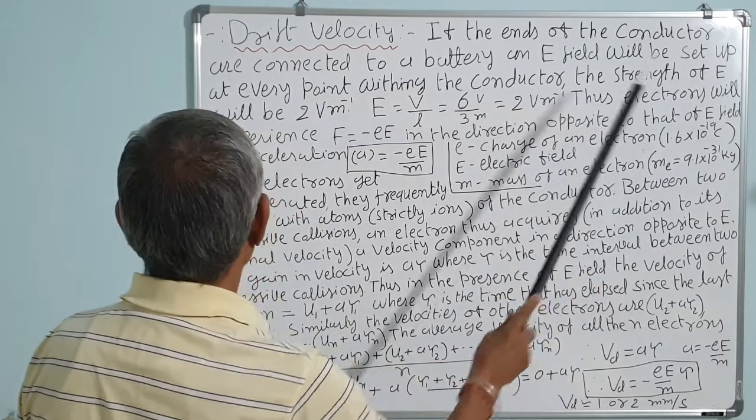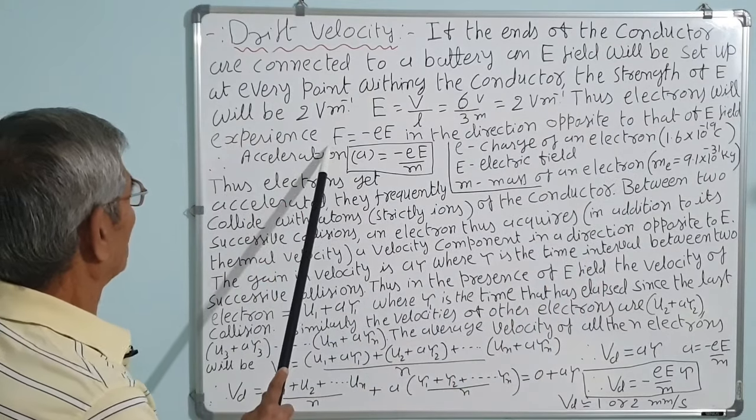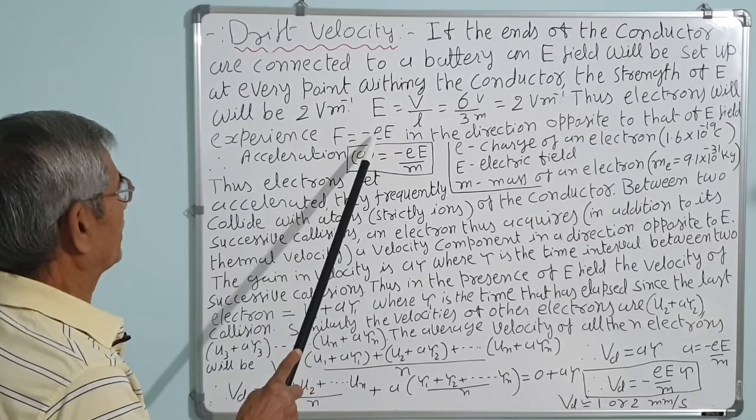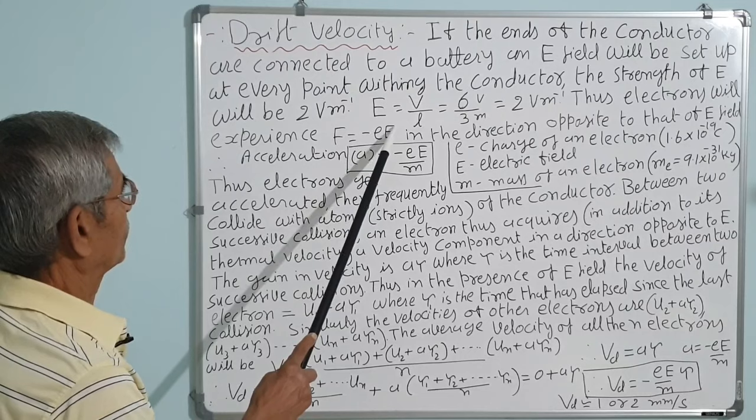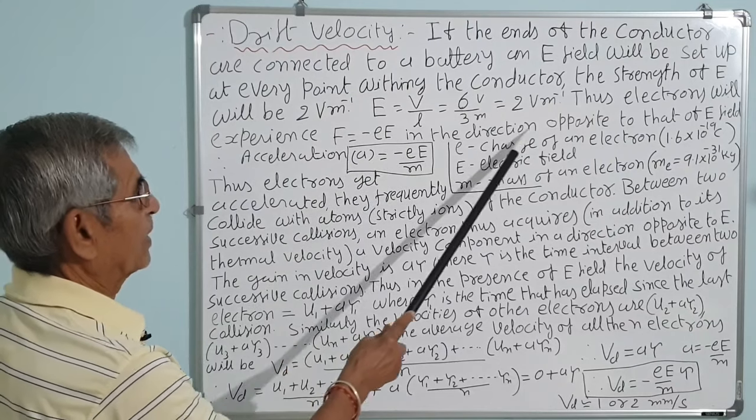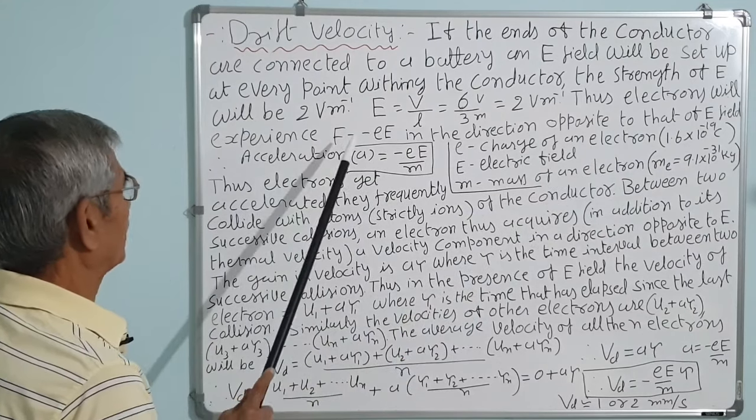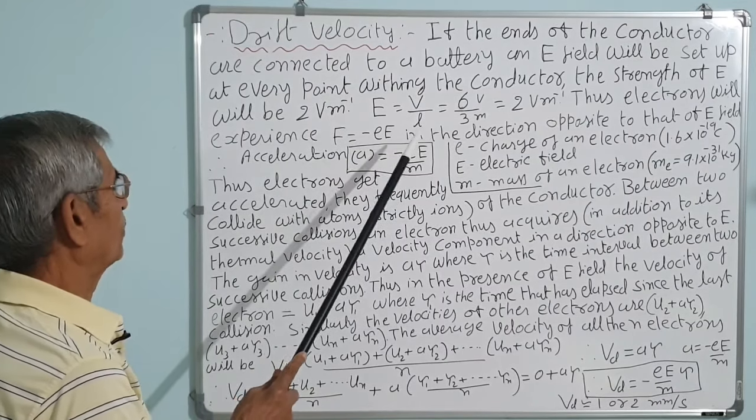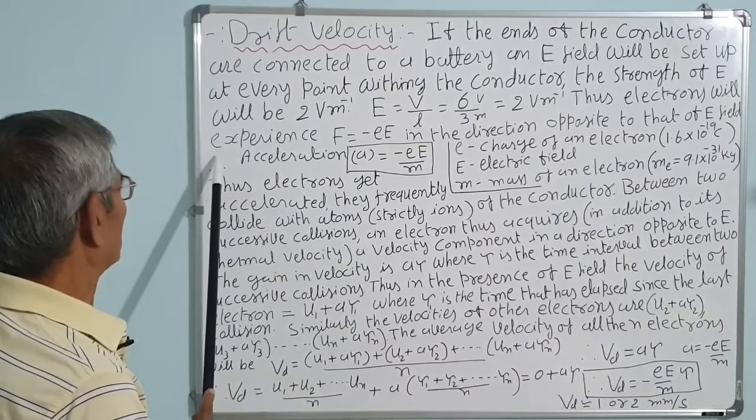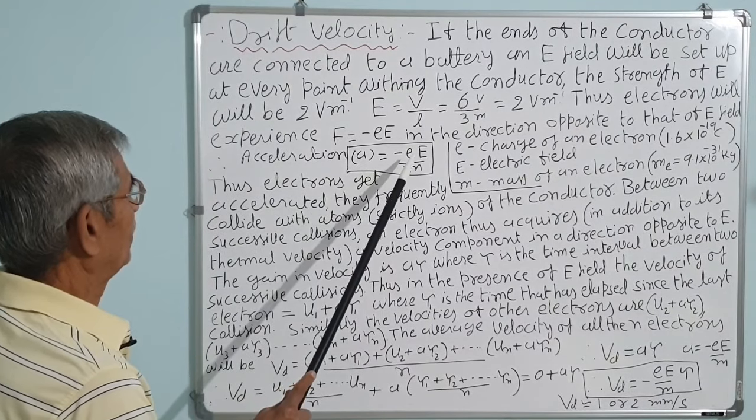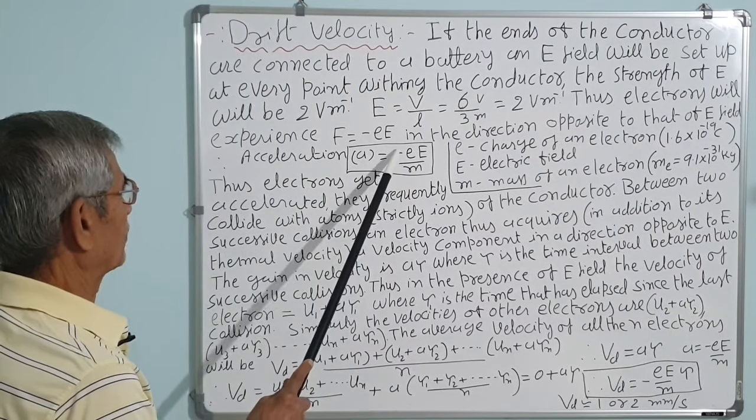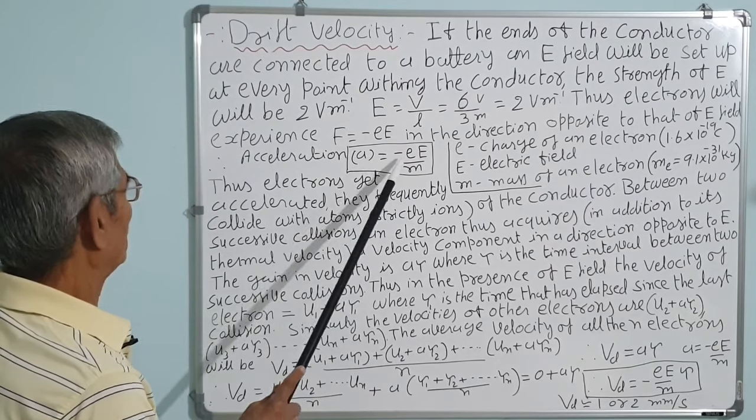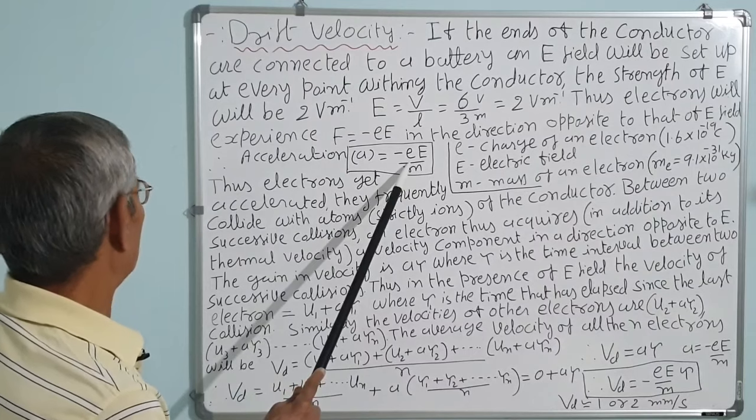Thus, electrons will experience a force due to the electric field, that is F equals charge times electric field strength, that is minus e times E, in the direction opposite to that of the E field. Electrons are negatively charged particles, so they will move in the direction opposite to that of the electric field. Therefore, the acceleration a will be equal to force upon mass according to Newton's second law, that is minus eE upon m, which is the acceleration experienced by the electron.